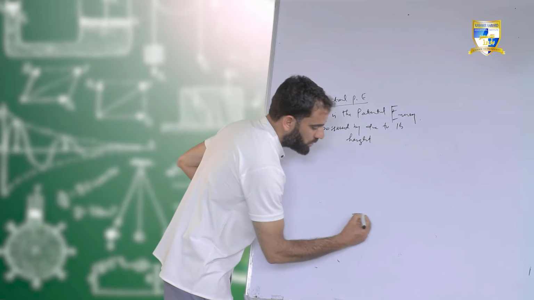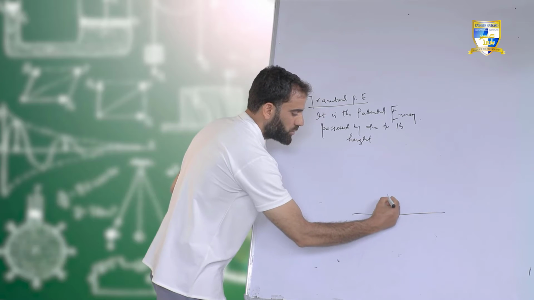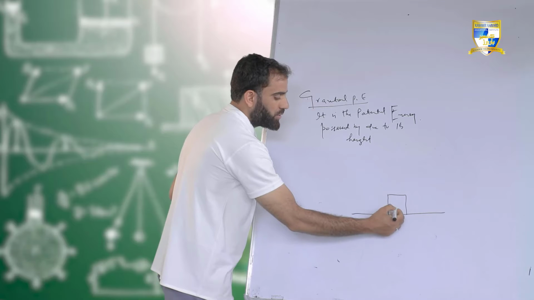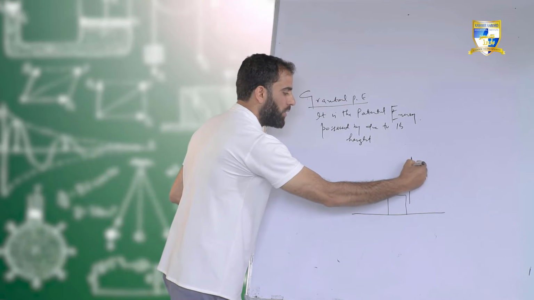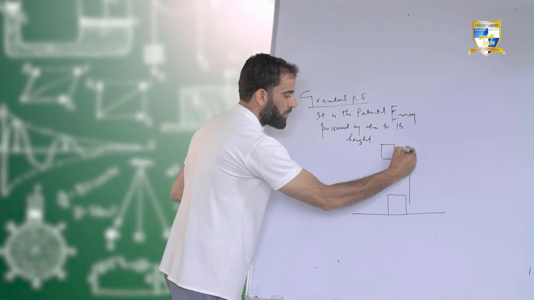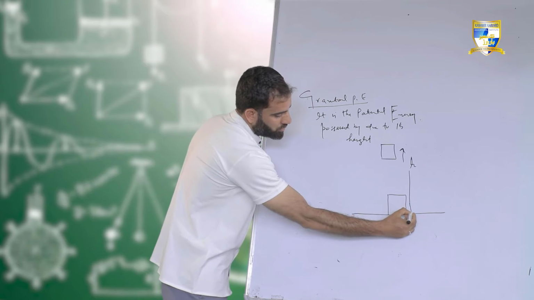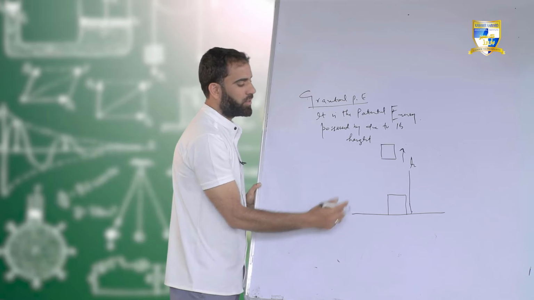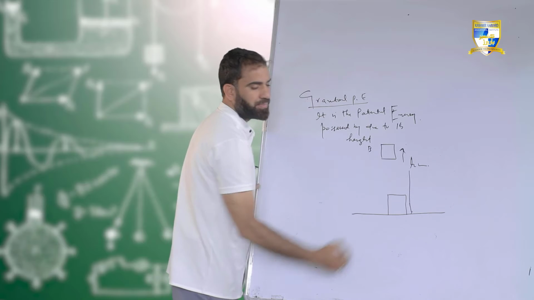So let us illustrate one example here. Let us assume here is a box which is lying on the ground, and you are lifting it to some height, to a height of h. The box lies on the ground surface. So what you are doing is lifting it to some height, to some point B at some height. Let that height be h.